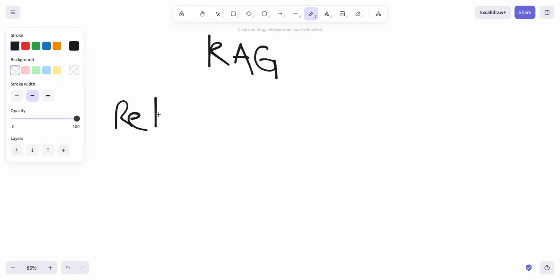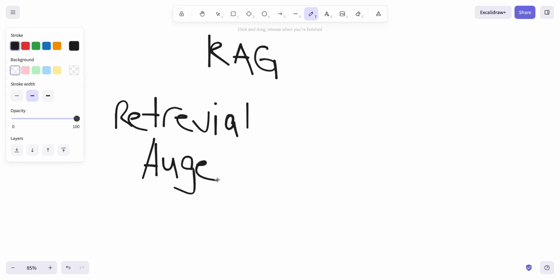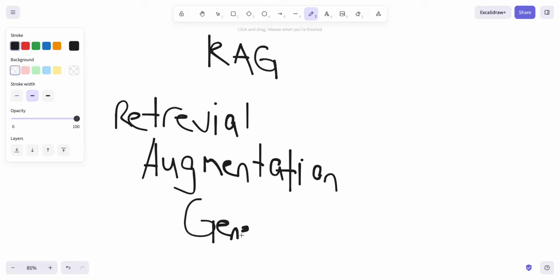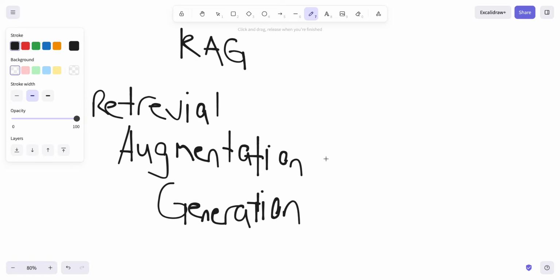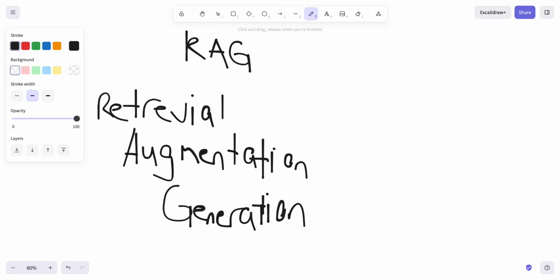RAG stands for Retrieval, Augmentation, Generation. And this is a really, really clever solution, okay? Because it allows large language models like Gemini to really be accurate and up to date with their information. So how does this work?